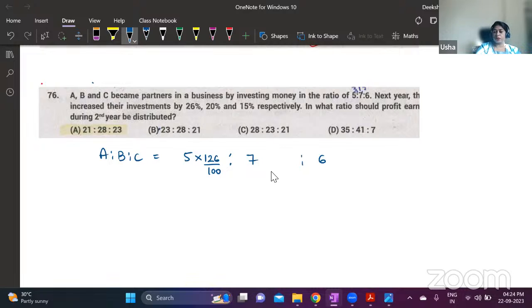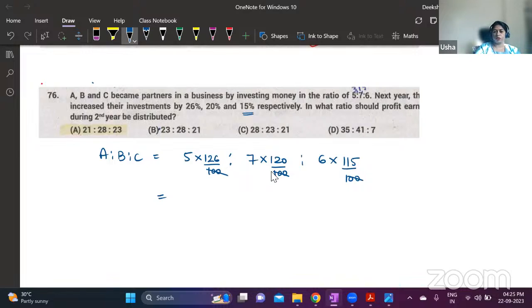Next, this person is increasing his investment by 20%. So it is 120 by 100. And the third person is increasing the investment by 15%. So it is 115 by 100. All these hundreds will get cancelled. Now find out the new ratio. That will be your answer.